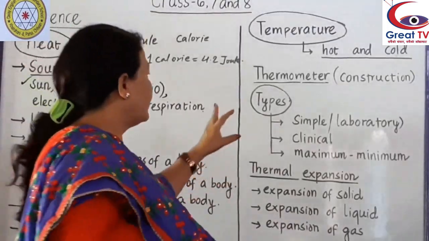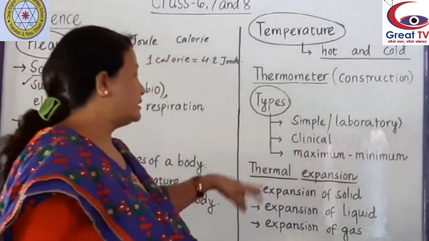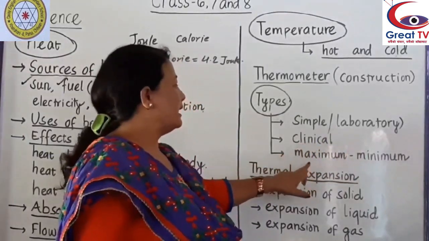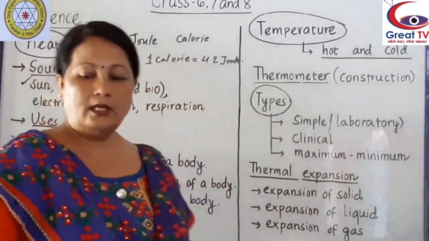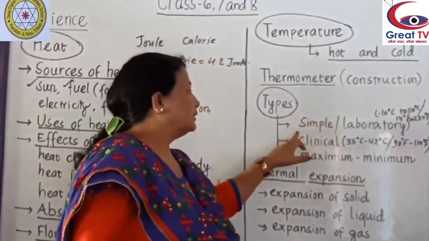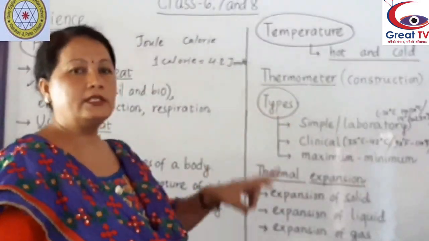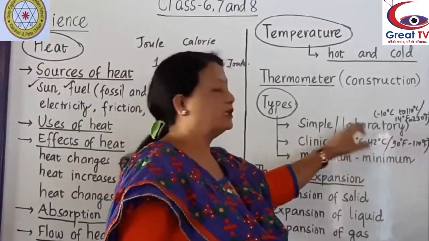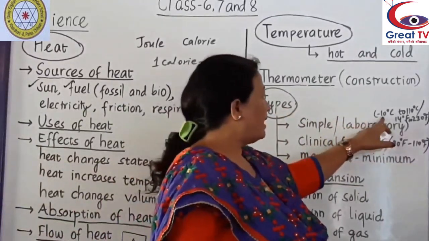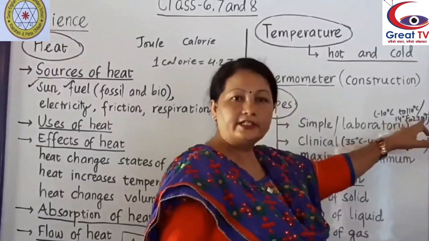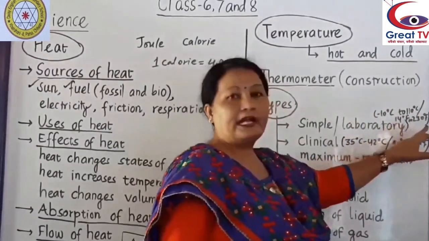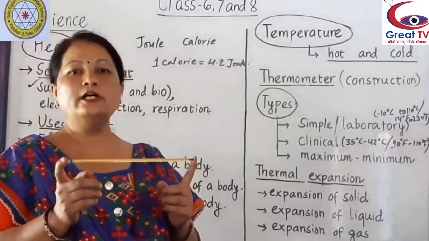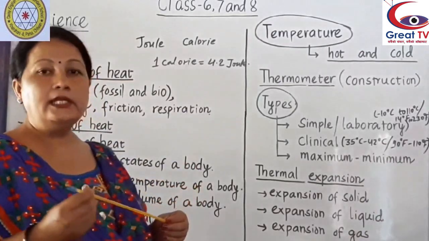Now, types of thermometer. There are three types of thermometer: simple or laboratory thermometer, clinical thermometer, and maximum minimum thermometer. Now, the simple thermometer. The thermometer which is used to measure temperature of a substance in the lab is called a simple or laboratory thermometer. It ranges from -10 degrees Celsius to 110 degrees Celsius, or 14 degrees Fahrenheit to 230 degrees Fahrenheit. It is a long range thermometer. It is used in the lab.